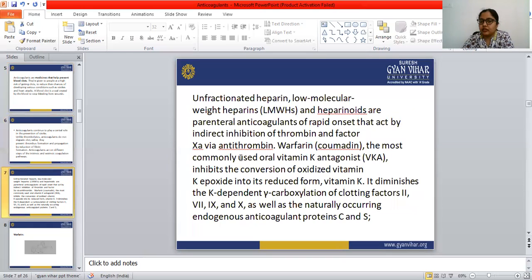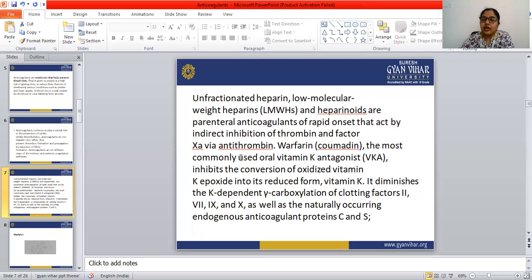Unfractionated heparin, low molecular weight heparin, and heparinoids are parenteral anticoagulants of rapid onset that act by indirect inhibition of thrombin and factor Xa via antithrombin.